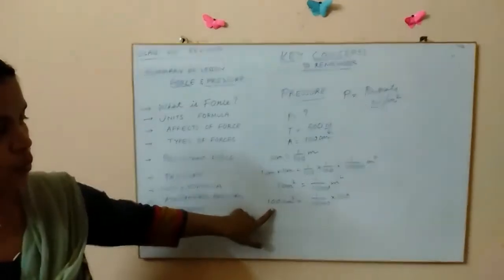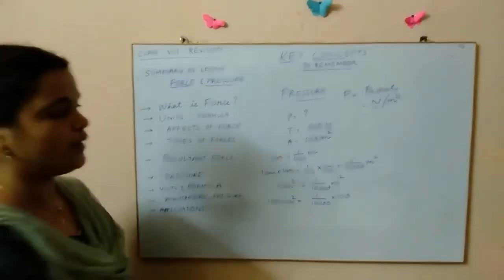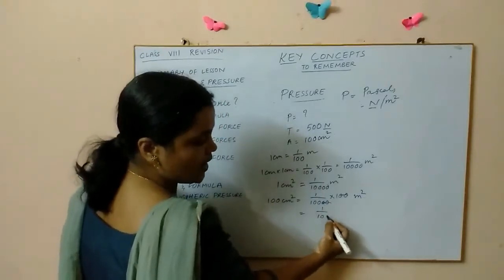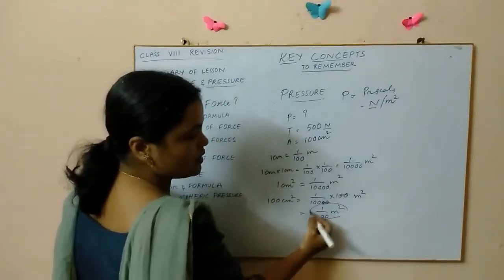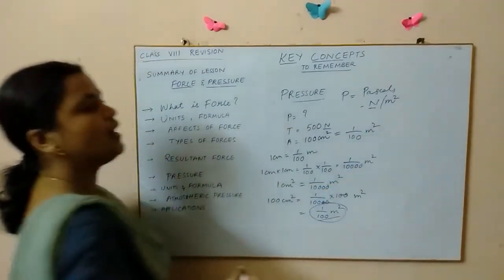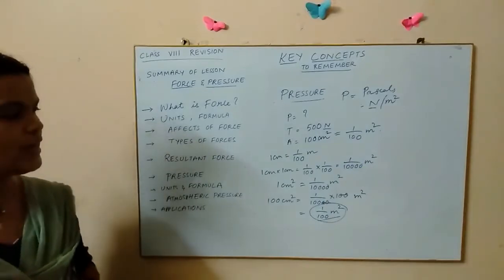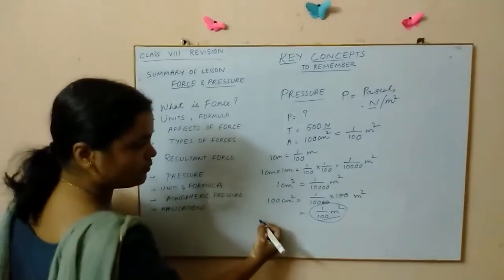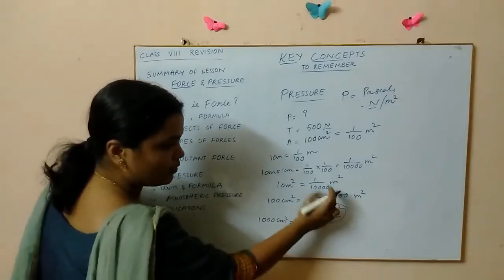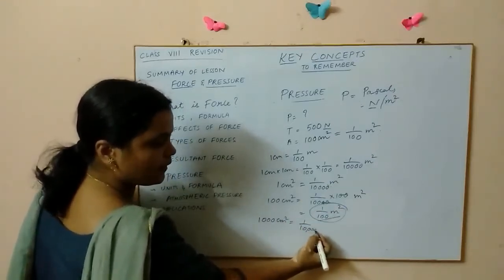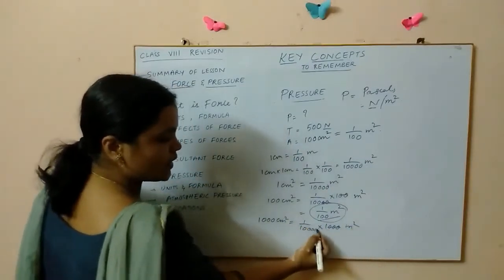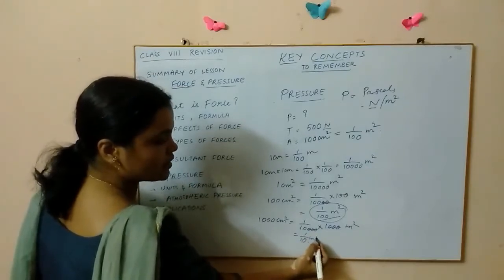Then 100 centimeters square will be equal to how many meters? We have to see now. How much, children? It is 1 by 100 meters square. So this now you have to write here, or it is equal to 1 by 100 meter square. Got it, children? So what if it is 1000? Then it will be 1000 centimeters square is equal to, this you write first, into 1000 meter square. That is 1 by 10 meter square.